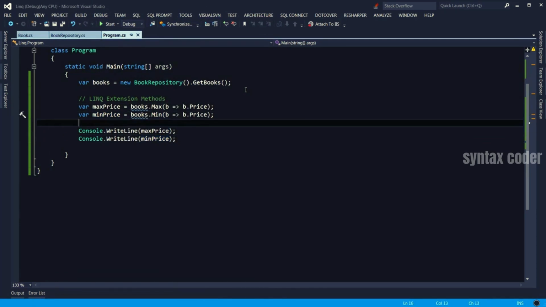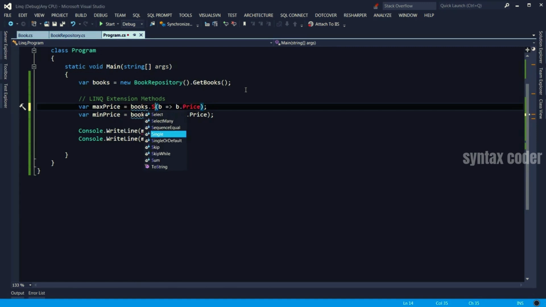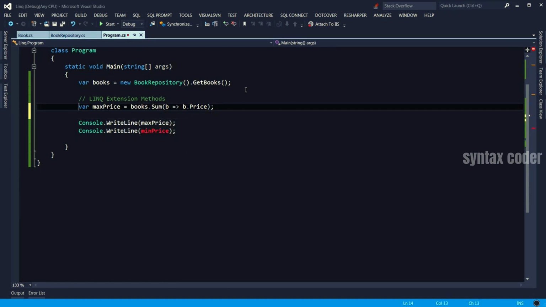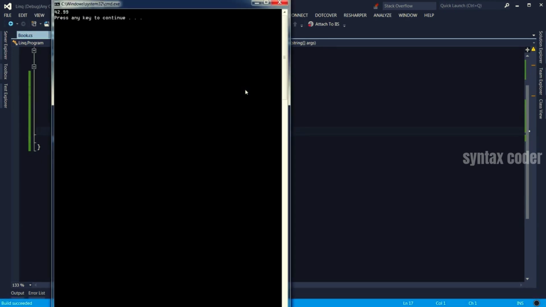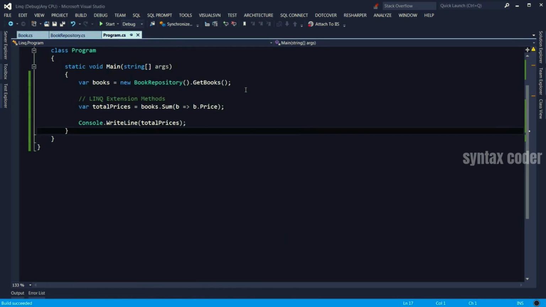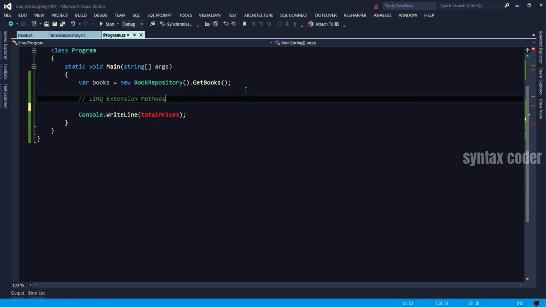So max, min, count, and we also have sum. Let's say we would like to sum this collection based on the price of books. And we call this perhaps total prices, which actually doesn't make sense in this case, but I'm showing you as an example. So the sum is $42.99. So what I wanted you to learn in this video were these extension methods here.